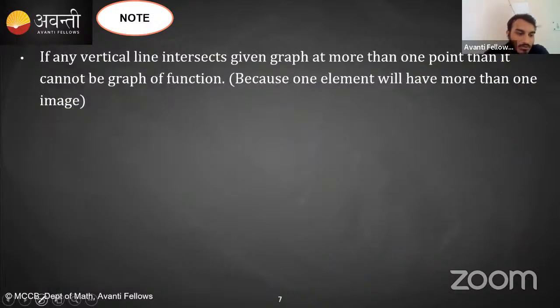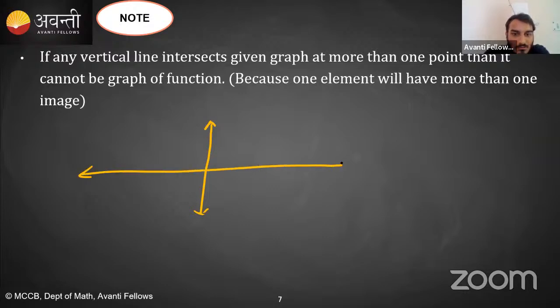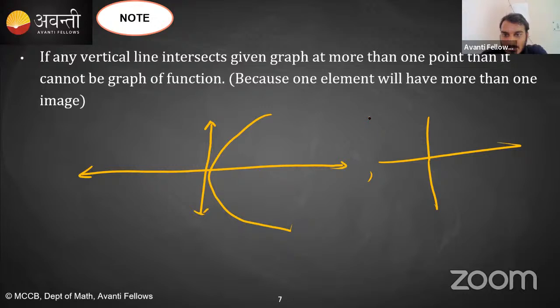Okay, now students, from the mapping we have seen which will be a function and which will not be a function. But I want to determine this from the graph also. If a graph is given, can we comment whether it is a graph of a function or not? First of all, focus here. I will give you two situations. One is this and the other is this. Let's call this graph 1 and this graph 2.